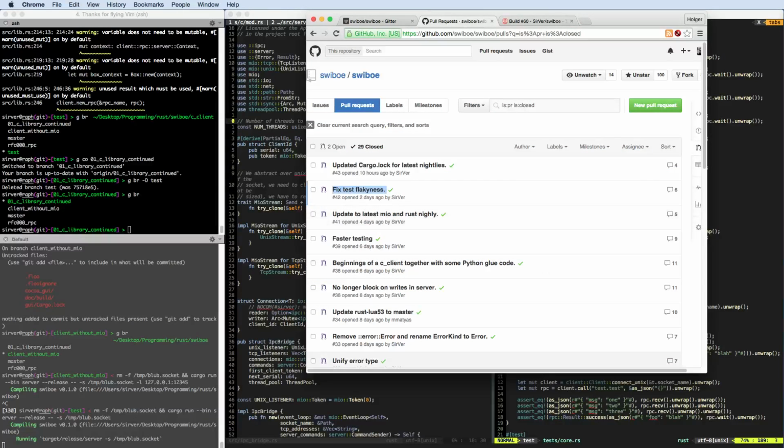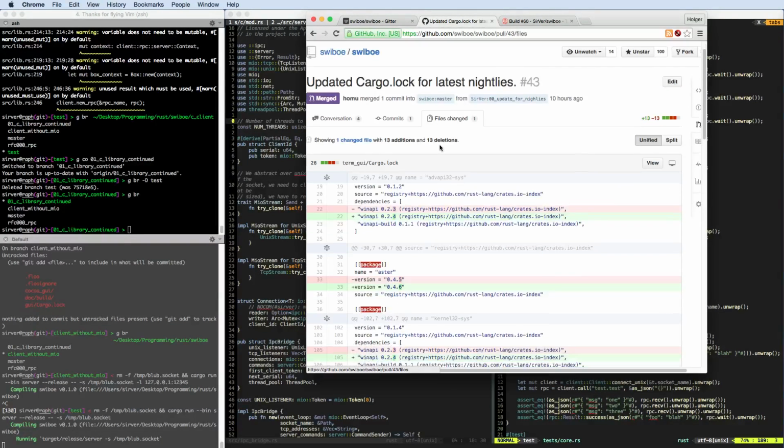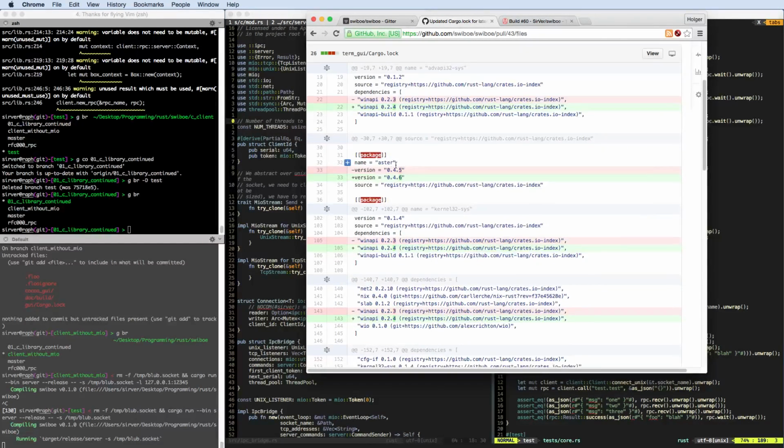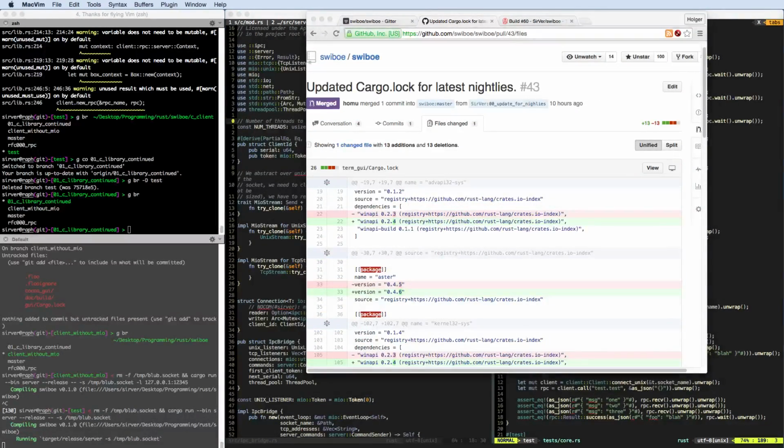And what else did we do? We updated cargo.lock. There was actually something that was necessary yesterday, and the newest version of Rust Nightly broke again for Aster. Aster is a library that is used by Serde, which integrates really deeply into the compiler. And so whenever they change some internal compiler stuff, Aster breaks, and then they need to update it. And in our cargo lock, we explicitly wanted to use the older version of Aster. So for newer nightlies, our code didn't compile. So we fixed that yesterday.